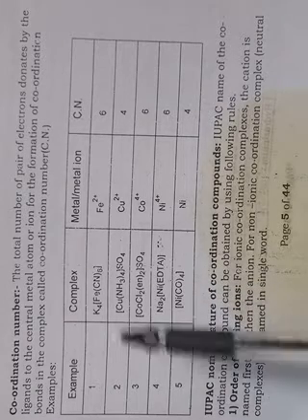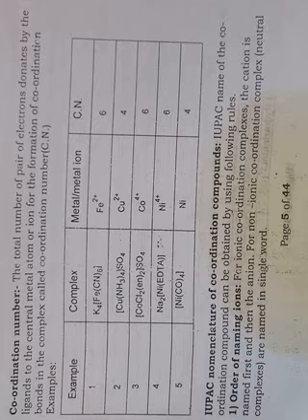So coordination number is nothing but the total number of electron pairs donated by the ligands to the central metal atom or ion for the formation of coordination bonds. This is called the coordination number. So let us move on to the IUPAC nomenclature of the coordination compounds.